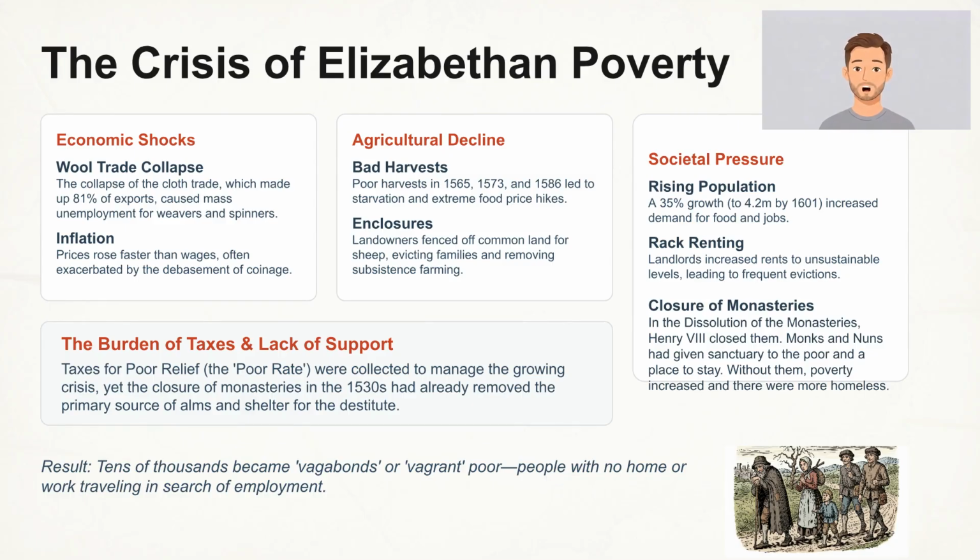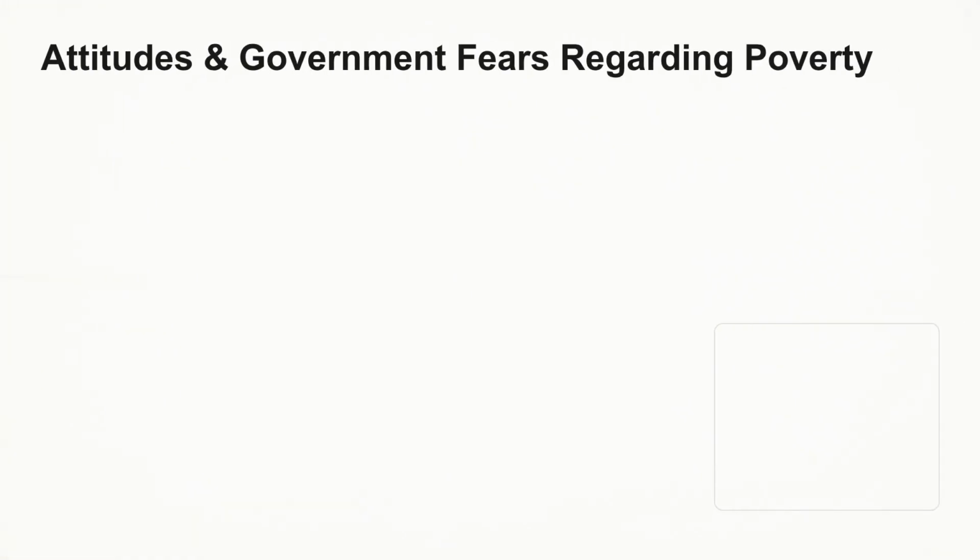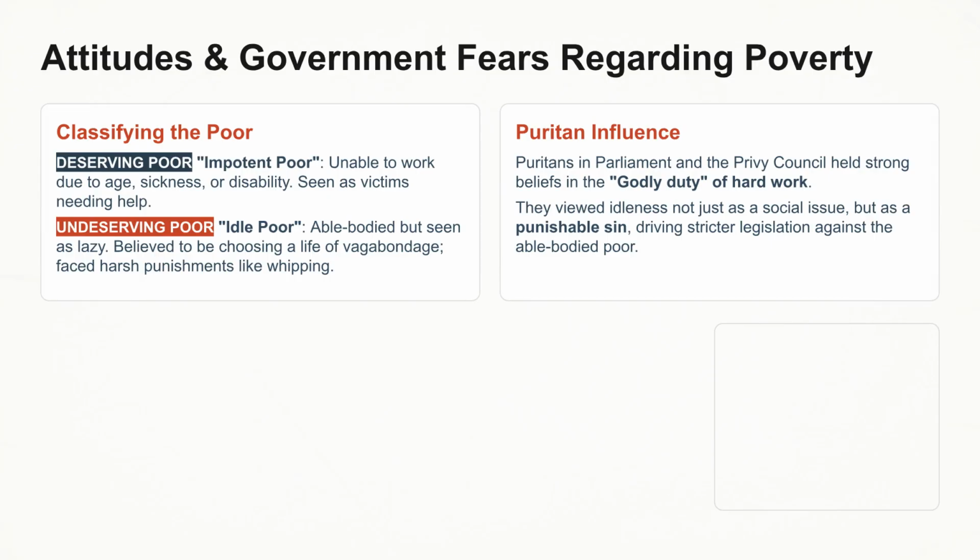Agricultural decline, including bad harvests and land enclosures, led to starvation and increased food prices. Societal pressures, such as a rising population, unsustainable rack renting, and the closure of monasteries, exacerbated the crisis. The lack of support and a new tax, the poor rate, couldn't fully compensate, resulting in tens of thousands becoming, quote, vagabonds.